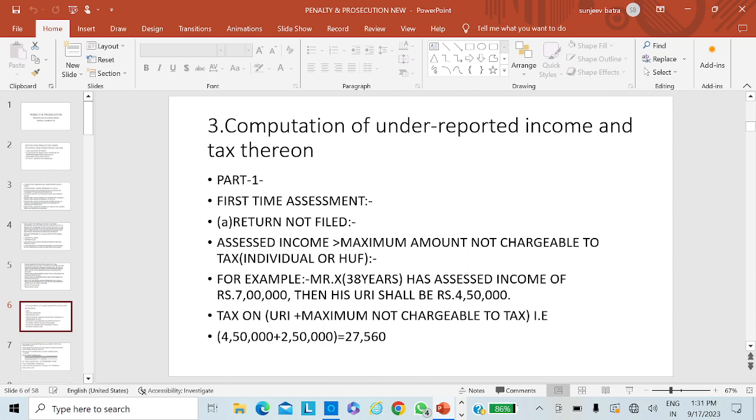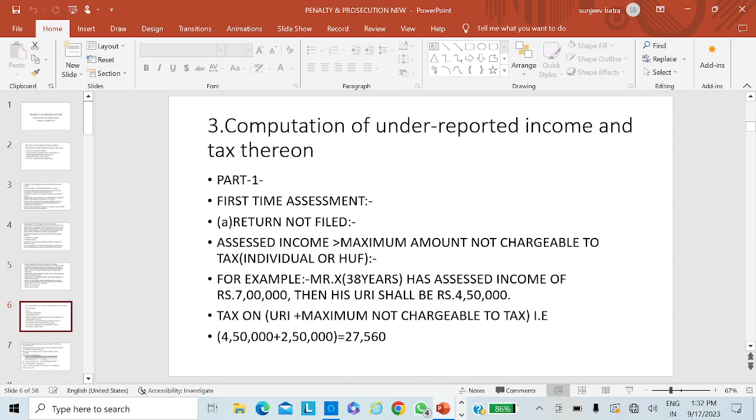Let us take an example again so that it will be easier for you to understand. If the income assessed is 10 lakhs and the income determined under section 143(1)(a) is 8 lakhs, the difference between the two, that is 2 lakhs, will be under-reporting of income.